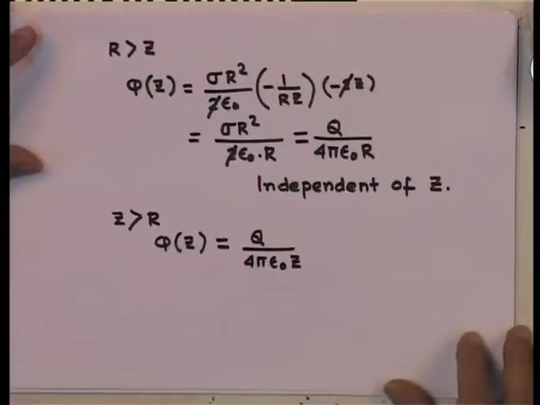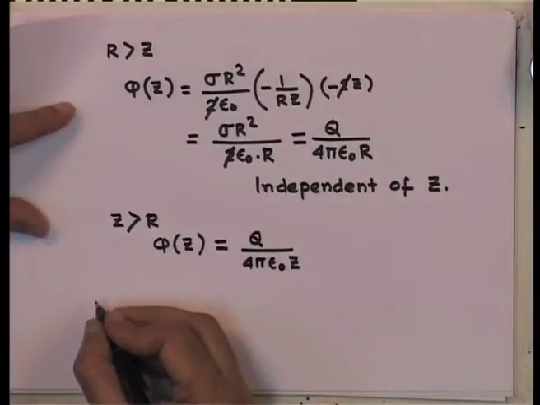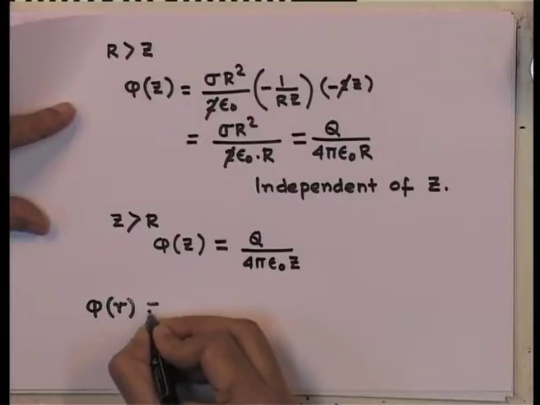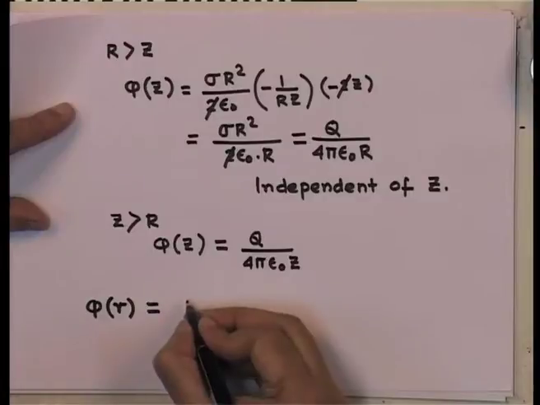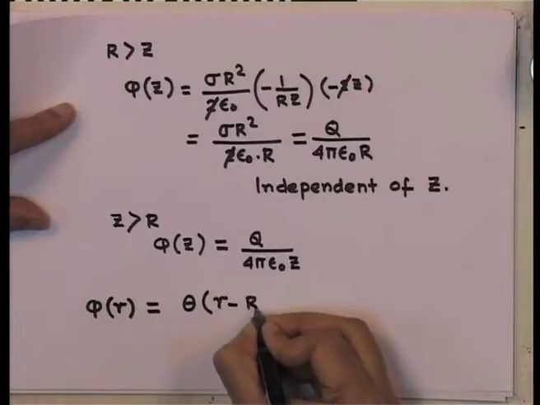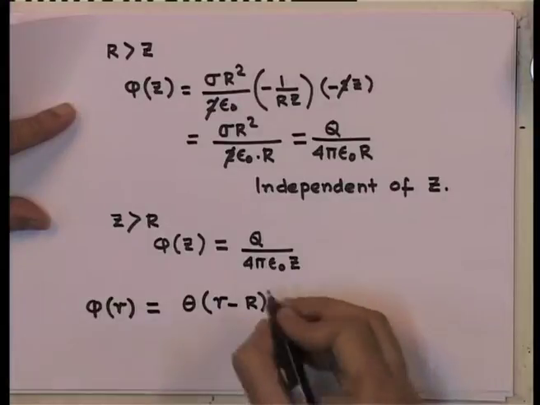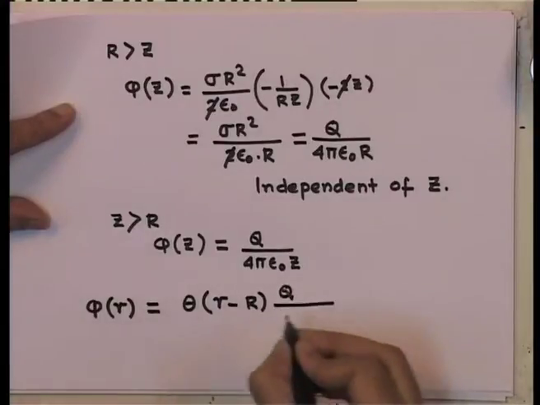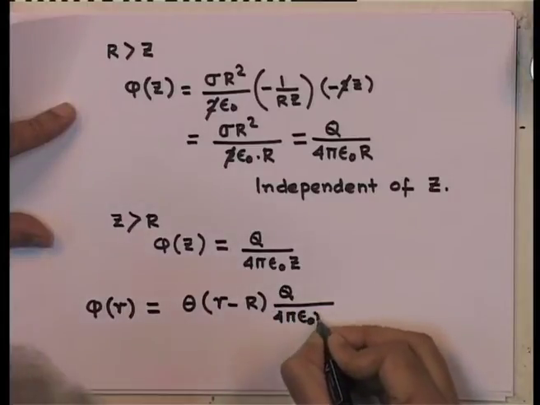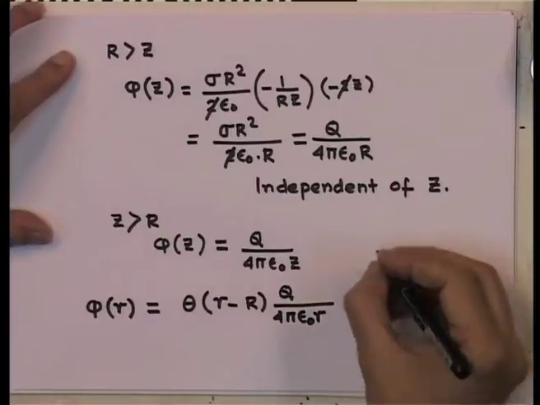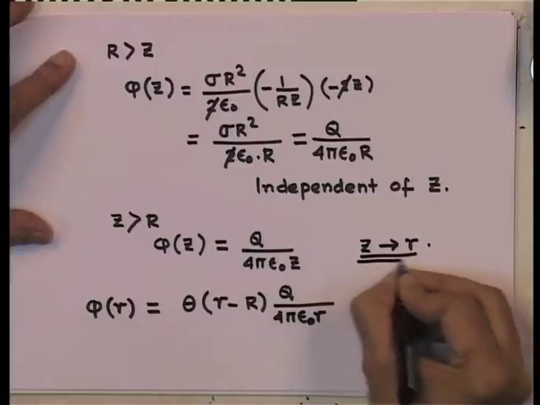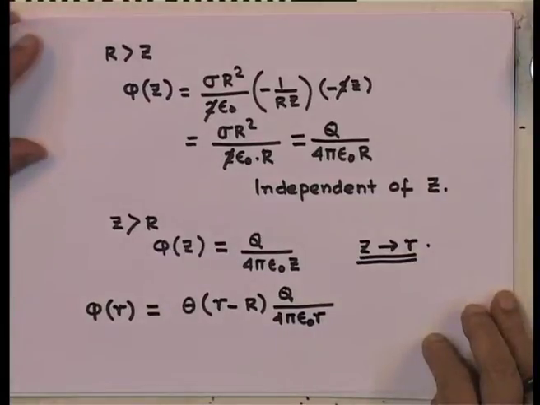Now, both these expressions I can combine into a single expression by writing this in terms of what are known as theta functions: theta of capital R minus small r times q by 4 pi epsilon 0 capital R. Notice what I have done is I have made z go to small r, because I told you that I could do that because of symmetry.